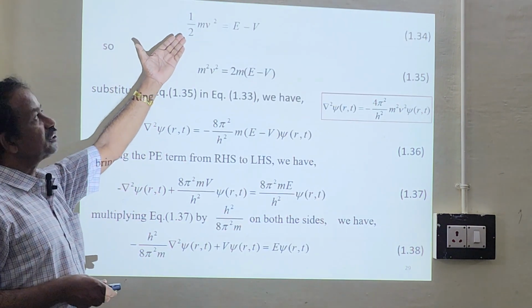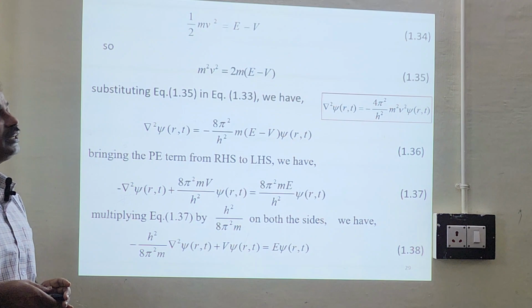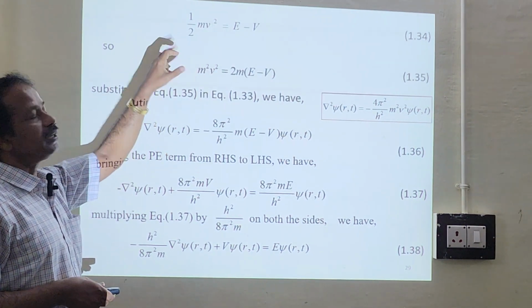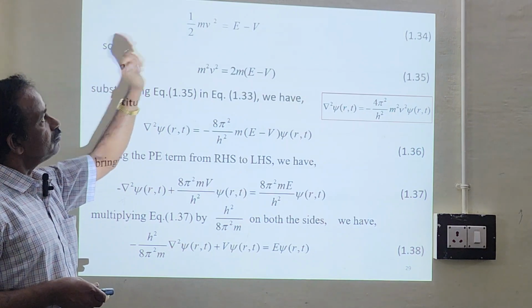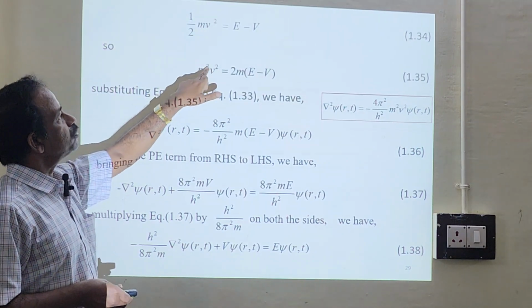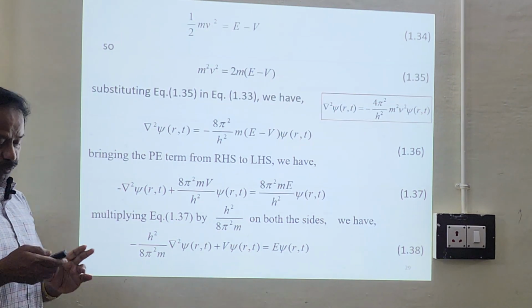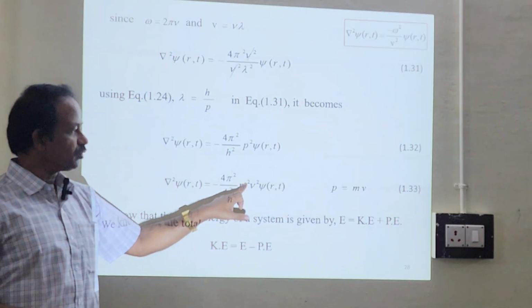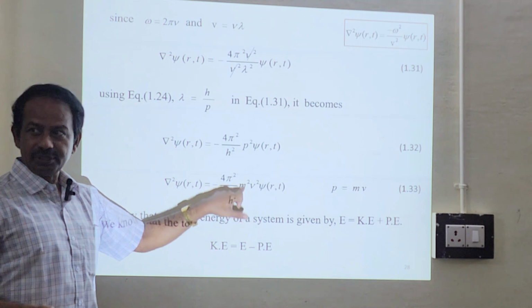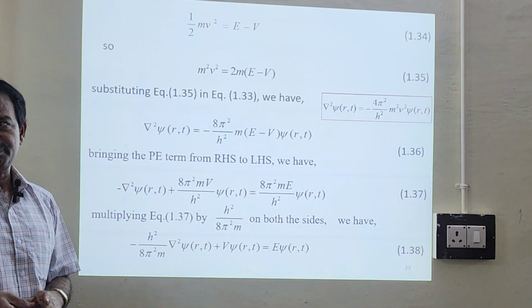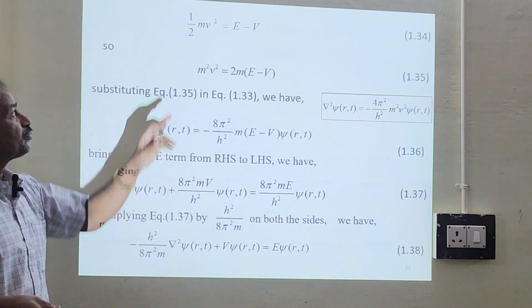The expression for kinetic energy, half m v squared, equals E minus V. You multiply up and down with m, so that will give you m squared v squared. Bring these terms to that side, because we are going to replace m squared v squared with this. That's the idea.